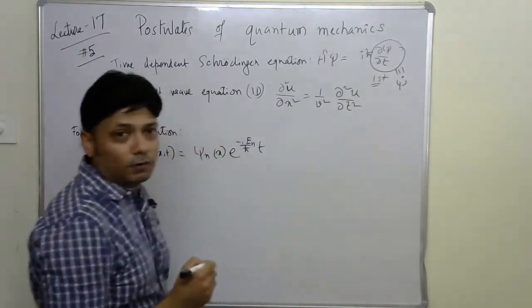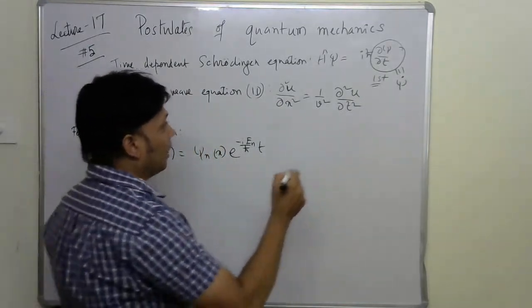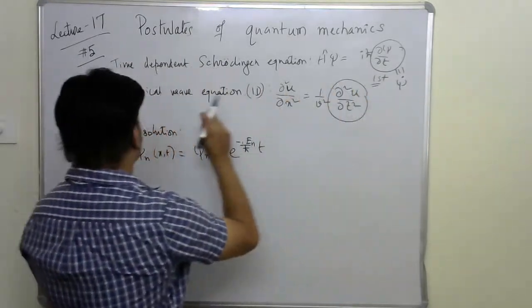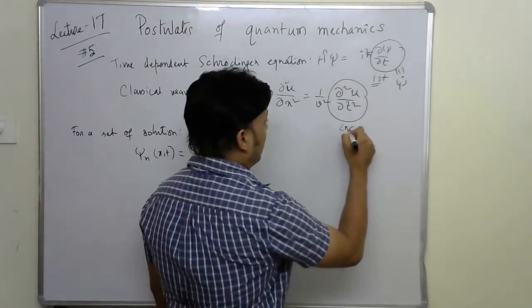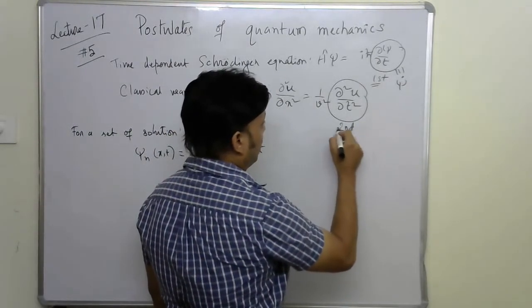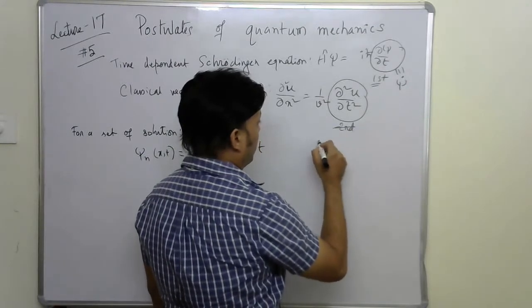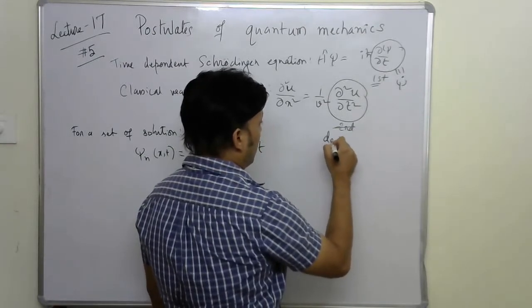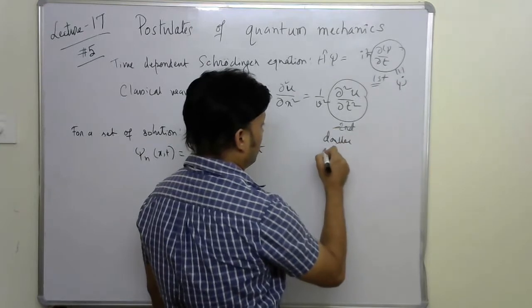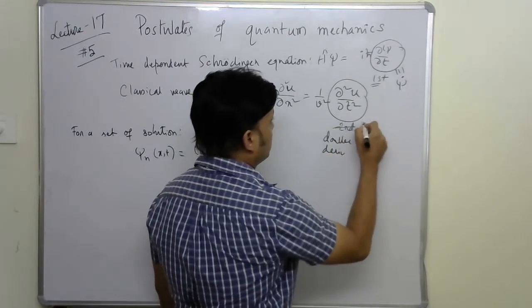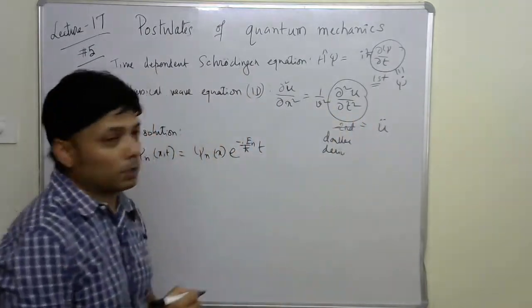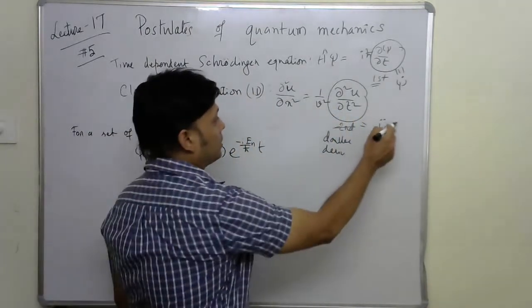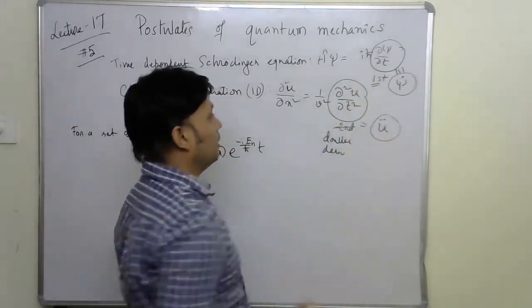Here the classical wave equation has a second derivative, or double derivative, with respect to time. That means this is u double dot.